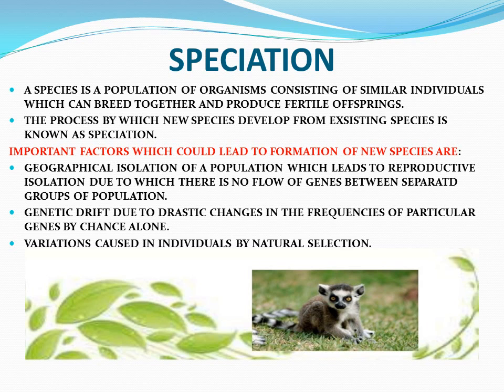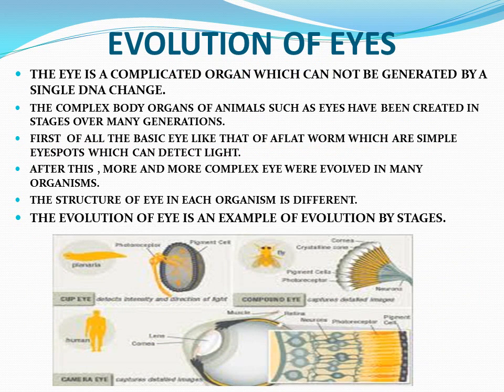After a long period of time, these characters become accumulated in those individuals, and then they pass on those characters to their progeny from generation to generation, and then a new species is formed, and this process is known as speciation.